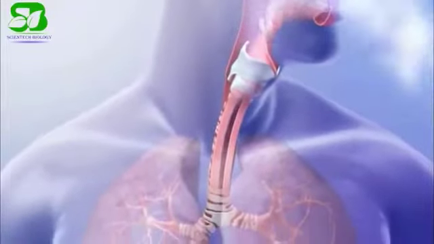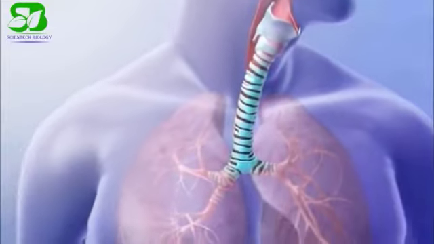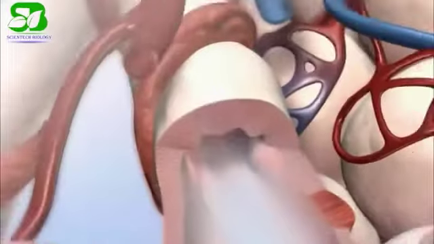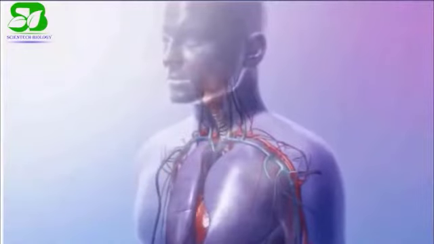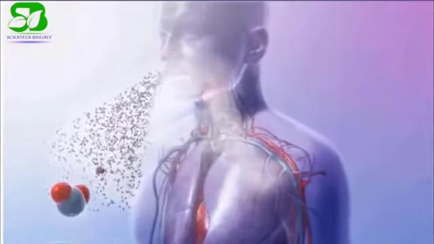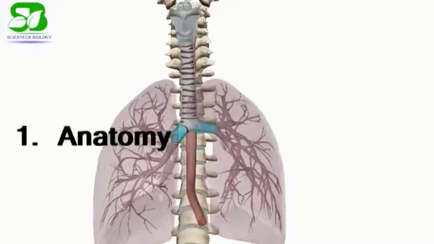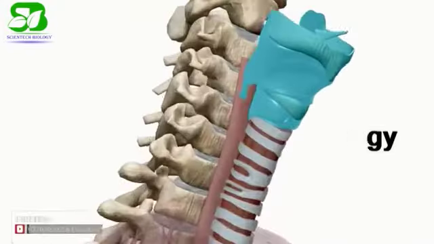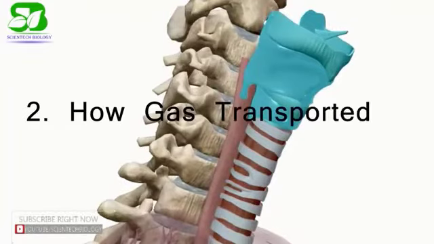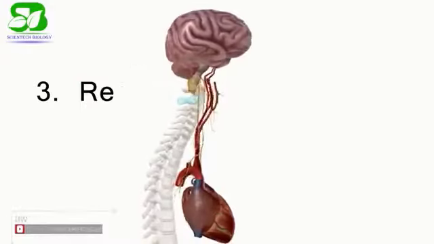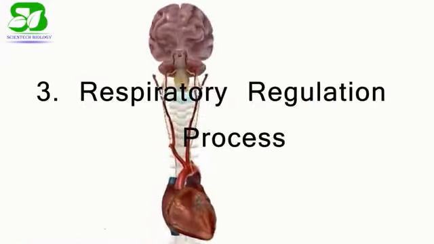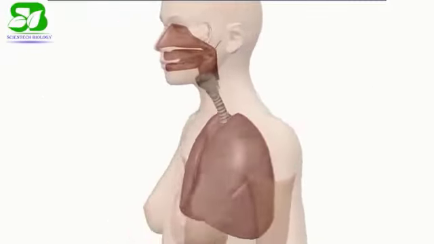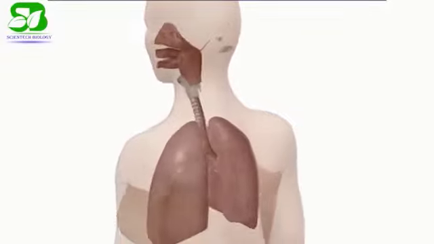In this process, the oxygen of the atmospheric air is delivered to the human body, which is then utilized by the tissue, and the carbon dioxide which is produced by the human body is exported to the lungs. In this video, we will first talk about the brief anatomy and physiology of the respiratory system. Then we will discuss how the gas transportation occurs. And later we will talk about how the respiratory regulation occurs in the human body.